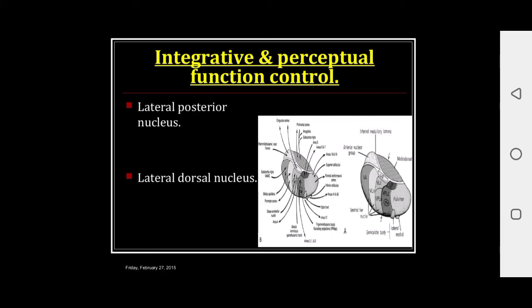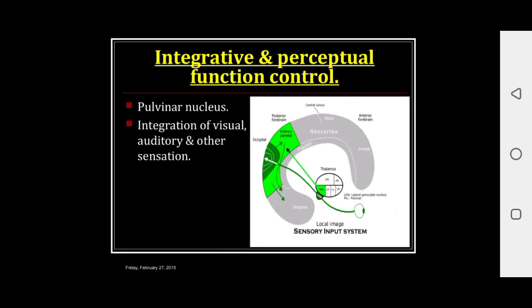The pulvinar nucleus has extensive reciprocal connection with the association area of parietal, posterior temporal and part of occipital cortex. Other connections include the medial geniculate body and the lateral geniculate body.